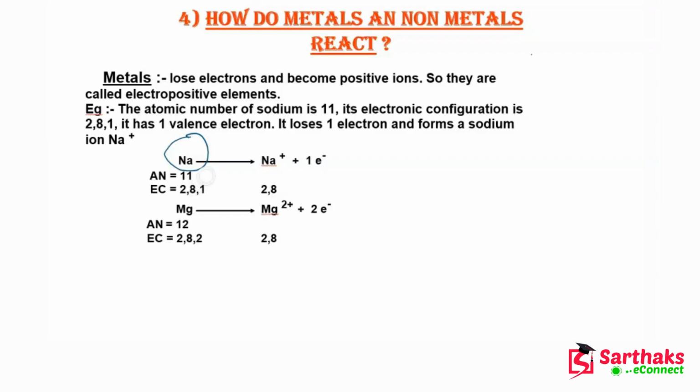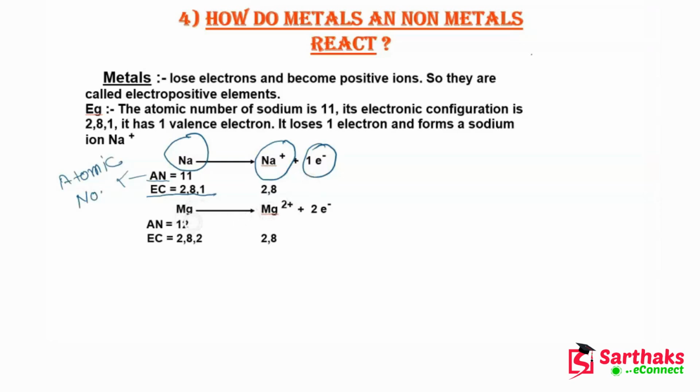So this sodium wants to become stable. To gain this stability, it will lose one electron and form the sodium cation. This is basically the positive ion. This is the electronic configuration of sodium and this is the atomic number of sodium.